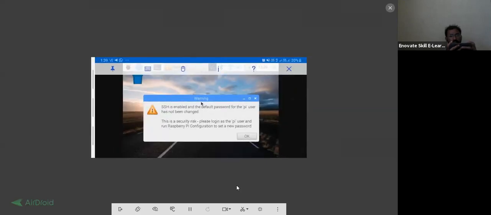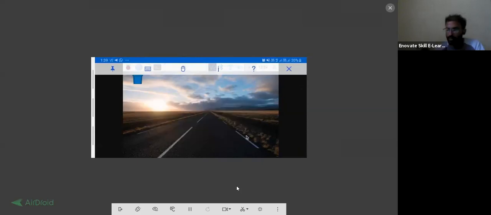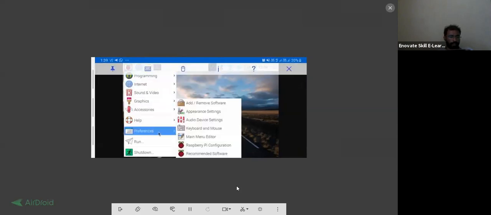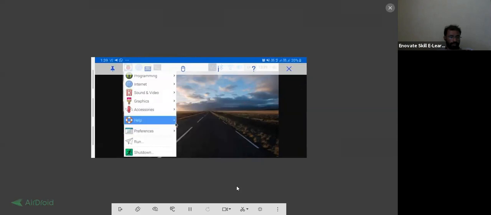So that Raspberry Pi screen I have seen over here. This one is my mouse cursor. Now I'm controlling with my mobile phone. You can see it on the video also. This one is my mobile screen, and you are able to see it. Now whatever operation I want to do, I can do it. Like I want to see all the features: programs, internet, graphics, preferences, run, shutdown, graphic image viewer, sound programs.